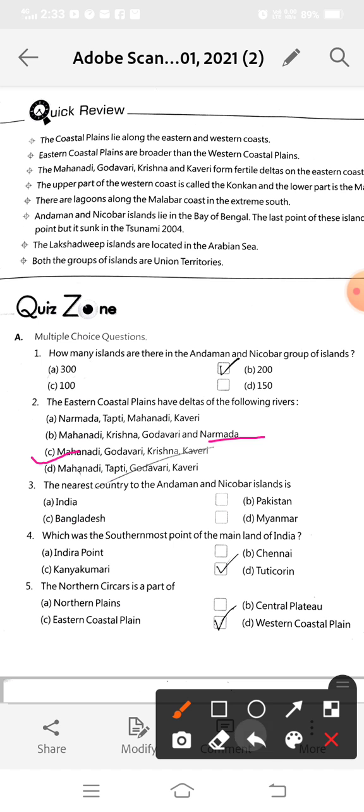Now the next, third: the nearest country to the Andaman and Nicobar Islands is... See the map of India, just revise it. Which country is near the Andaman and Nicobar Islands? In the east we have the Andaman and Nicobar Islands, in the Bay of Bengal. Look here, this is our map.